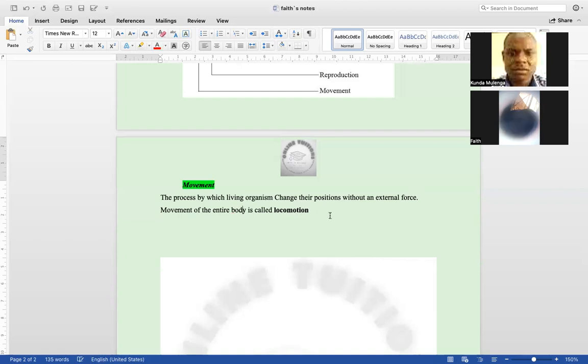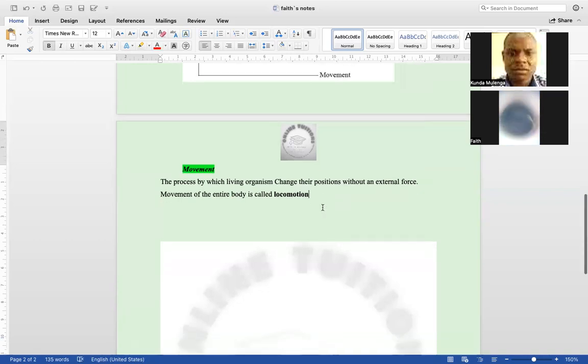So the movement that we talked about under characteristics of living organisms is the change in their position without an external force or an external help. And this movement of the entire body is called locomotion.